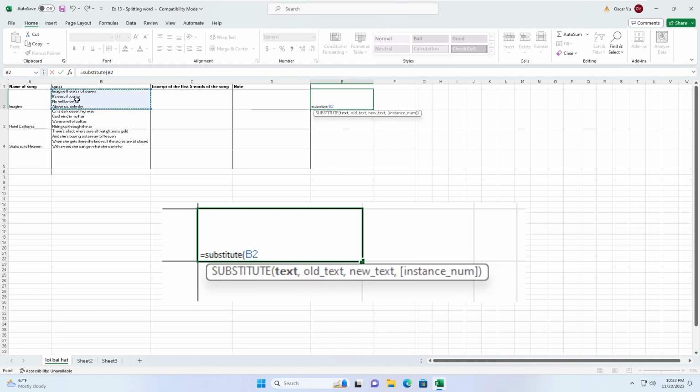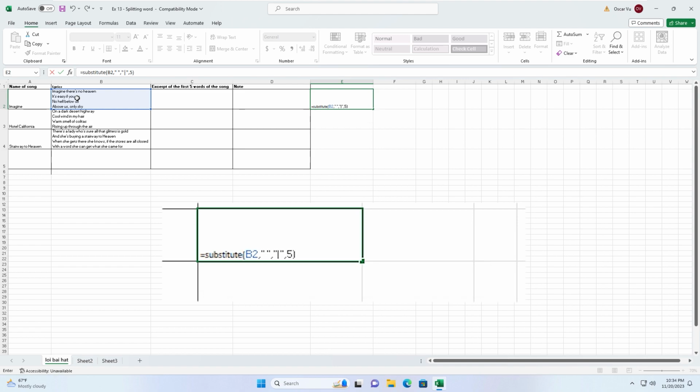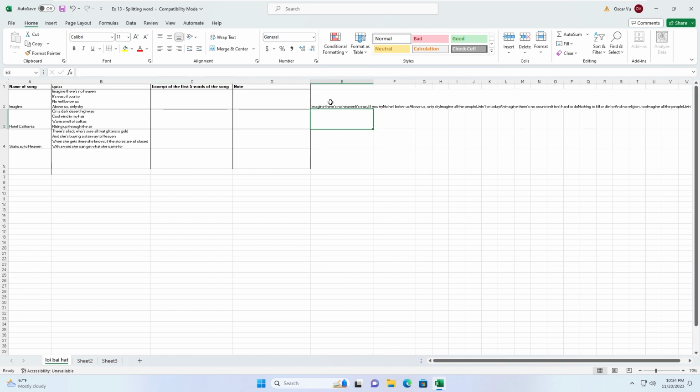Open parenthesis, this cell for the text. I will find the words by finding and replacing the space with another object. Here, SUBSTITUTE will replace the space with new text, which is one object. Here I will use a vertical bar. The instance number is 5 because I will excerpt the first 5 words. Close parenthesis, Enter. As you see, after 5 words, I have a vertical bar object. Highlight and copy to below.